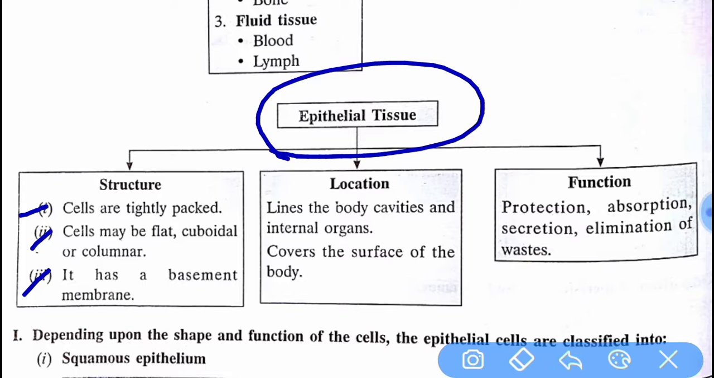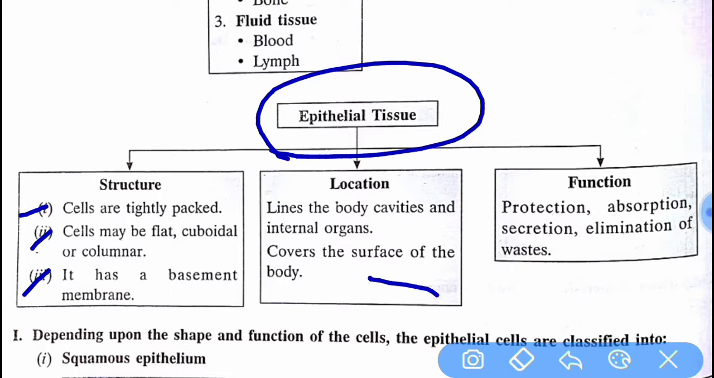If we talk about location, it lines the body cavities and internal organs, and it also covers the surface of the body. Epithelial tissue is mainly found in our skin, in the covering, and inside our body it acts as a lining. It makes a lining in our internal organs.